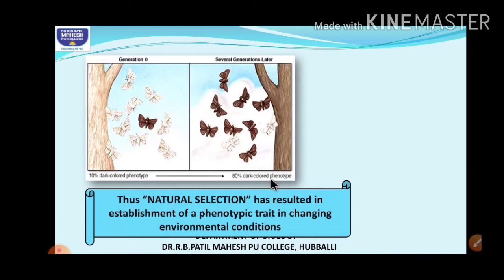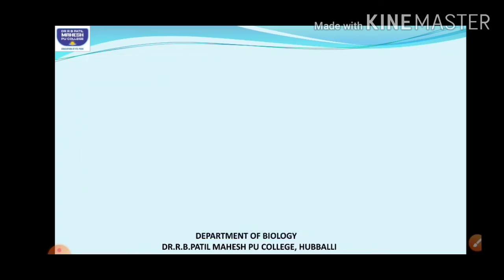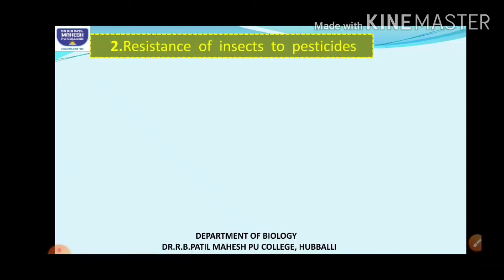So nature selected the melanic forms, because to those particular environmental conditions, the dark or melanic forms were more adjusted. So nature selected them, they went on multiplying, and their number increased. Okay, so this is one of the good examples.